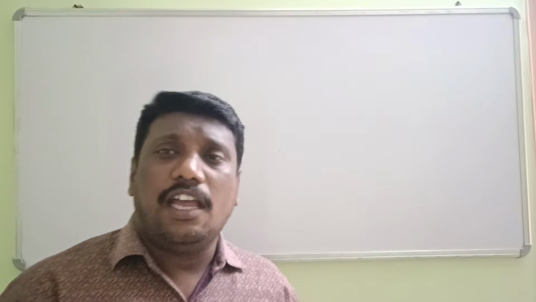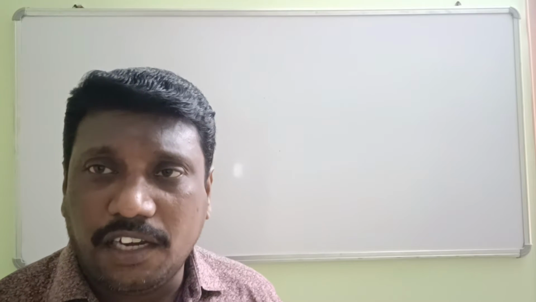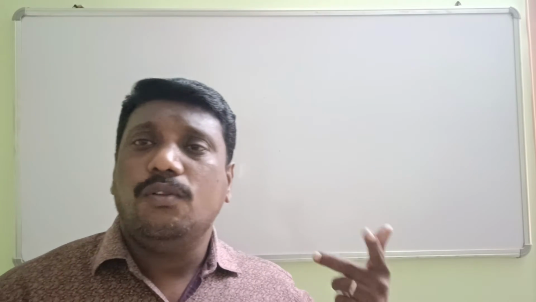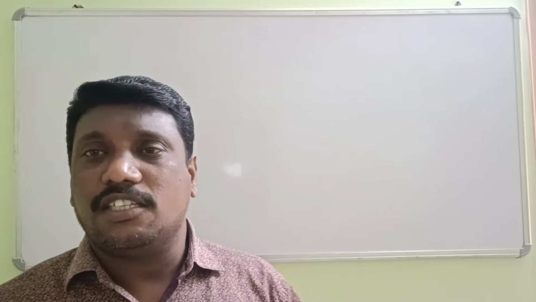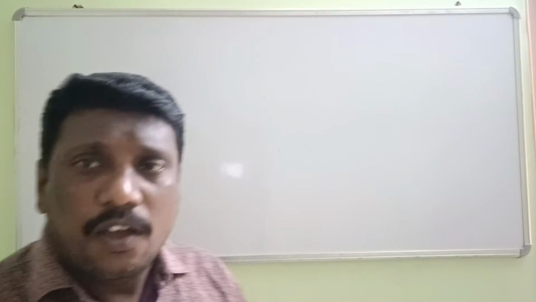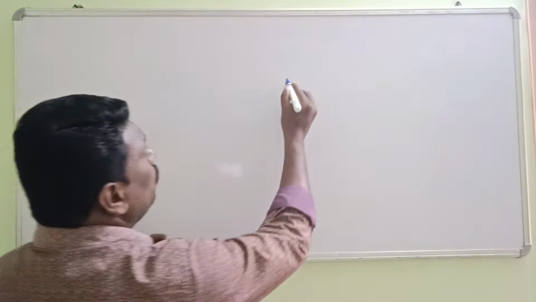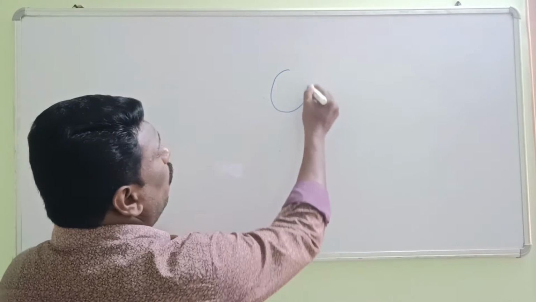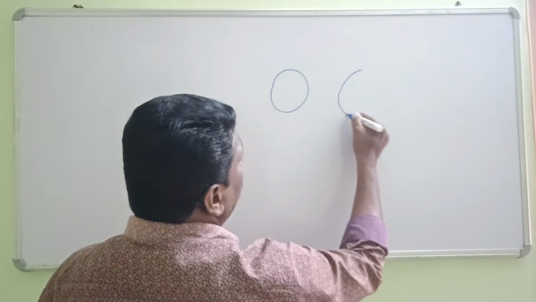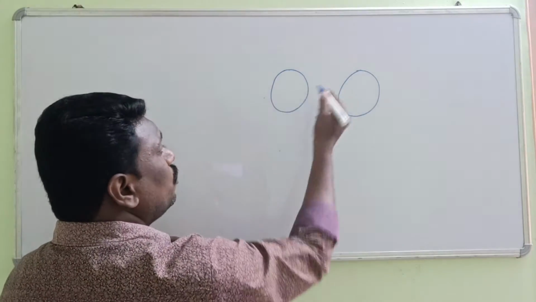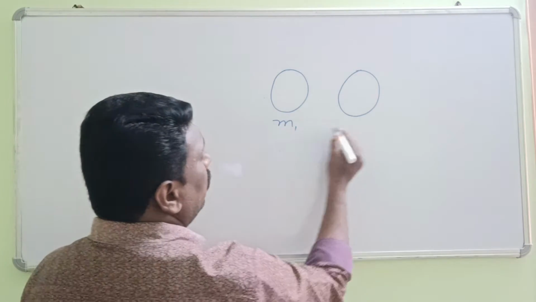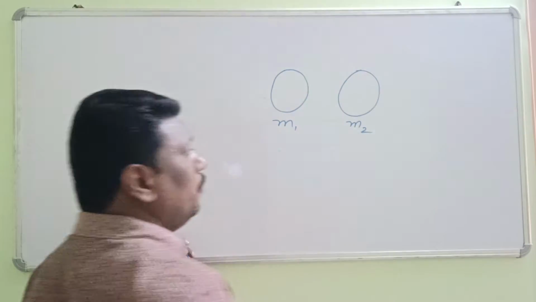Before we explain this universal law of gravitation, first of all, let us observe how the gravitational force exists between two bodies. For example, if we have any two bodies with a definite mass, these two bodies have mass m1 and mass m2.